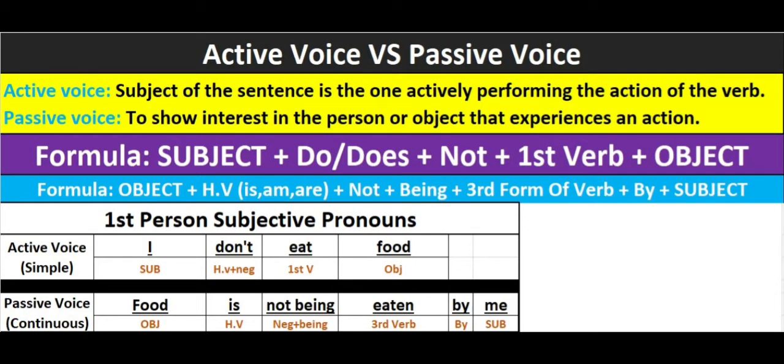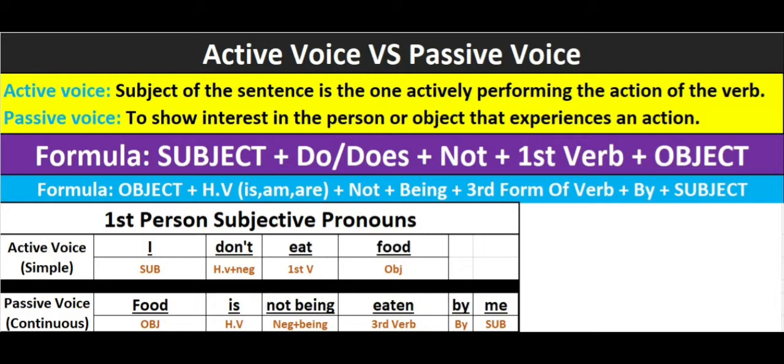We follow the same rule, just we will add negation not after the helping verb. Then we will add being. So it will become is not being. Nothing more changes, just we added not between the helping verb and being. Hope you are getting it.